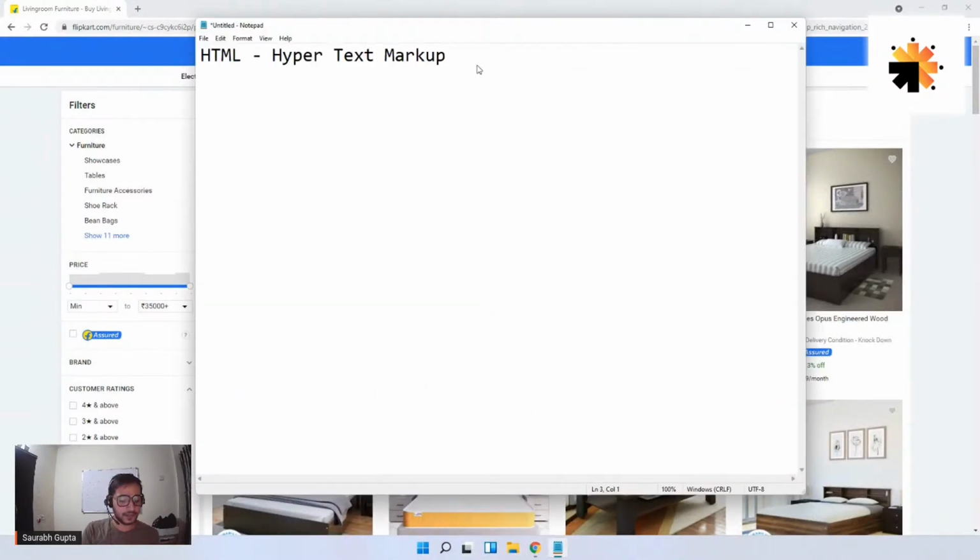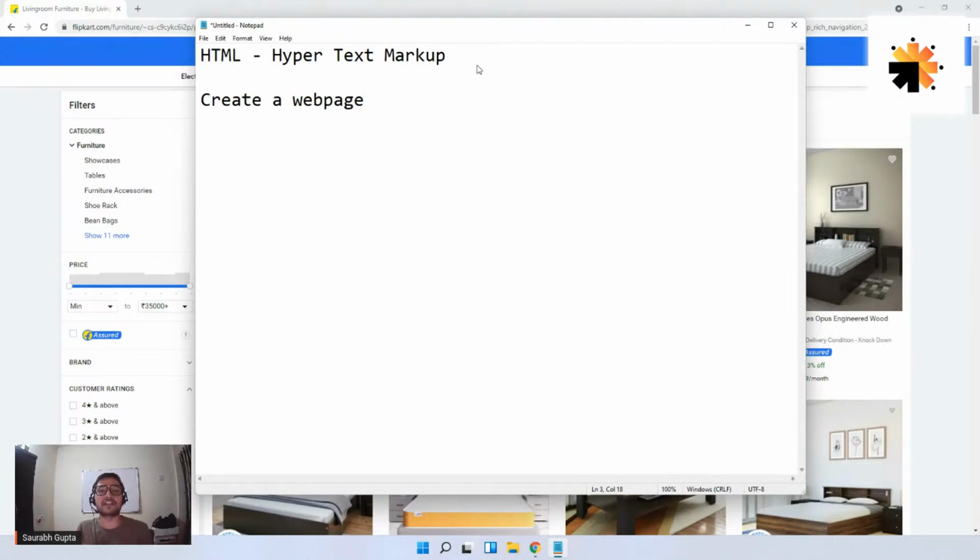So HTML is basically a language. Let me write it here. It is used to create a web page, or you can also create multiple web pages and then connect them. When you create multiple web pages and connect them together, it basically becomes a website, because a website is nothing but a collection of web pages.